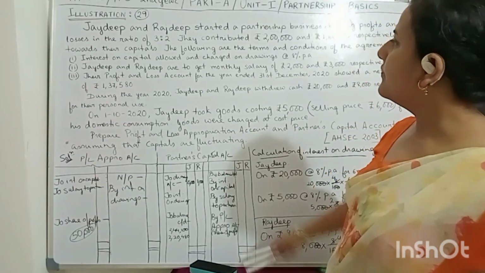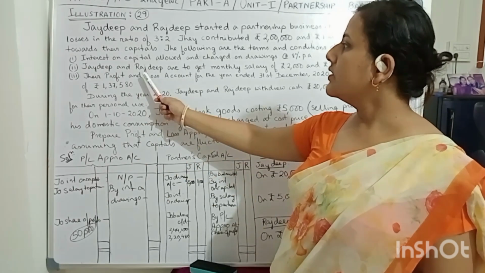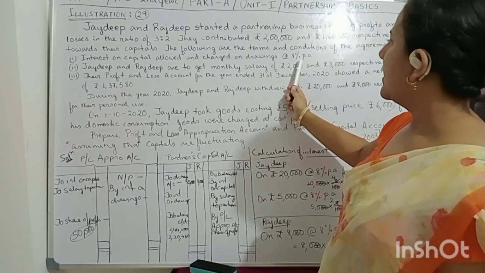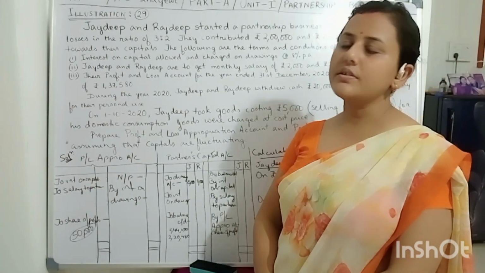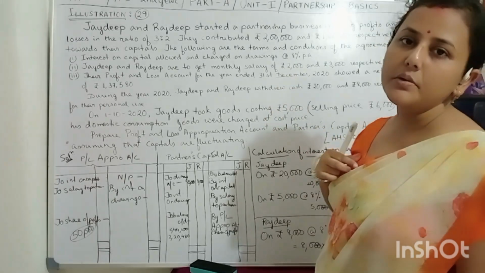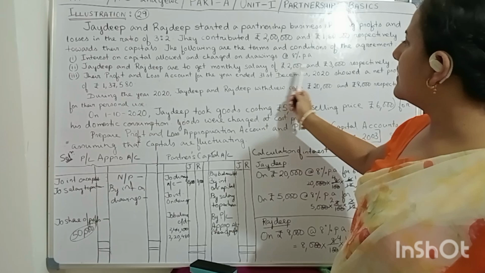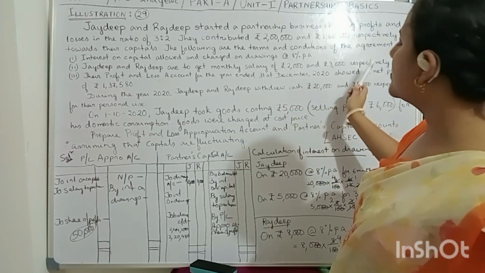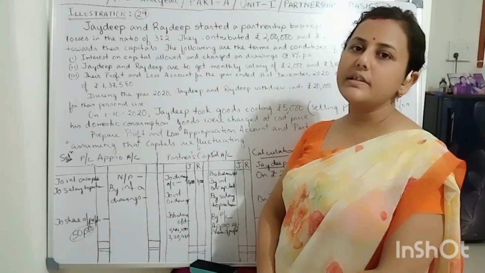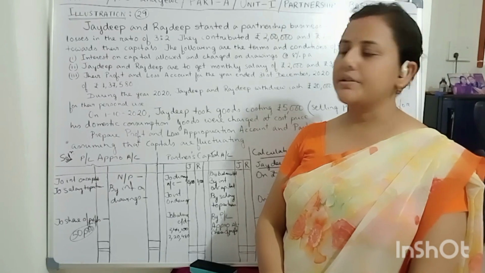The following are the terms and conditions of the agreement. Interest on capital allowed and charged on drawings is 8% per annum. So what is the interest on capital allowed and charged on drawings? It is 8% per annum. Jaideep and Rajdeep are to get monthly salary of rupees 2,000 and rupees 3,000 respectively. So they will get monthly salary of 2,000 and 3,000 respectively.